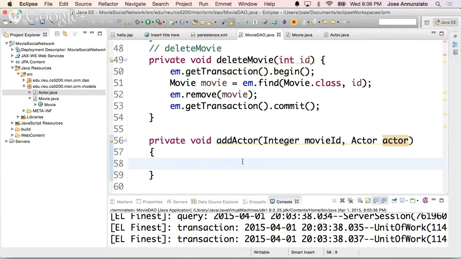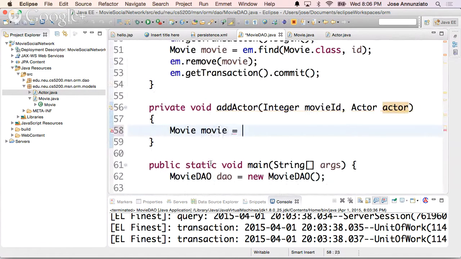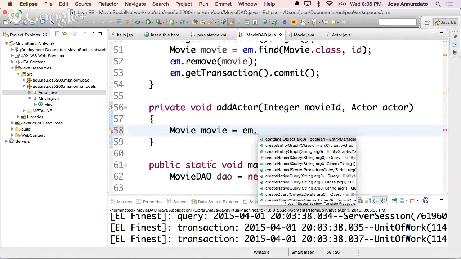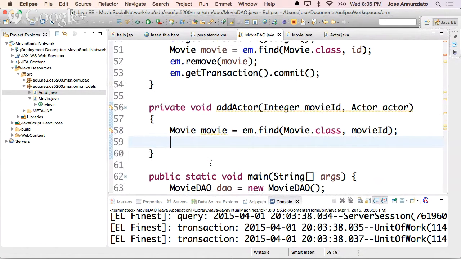Okay. All right. So what we're going to do is the following. We're going to fetch the movie first, like we did earlier. We're going to say movie, use the entity manager, find a movie for the movie ID. Now I have the movie.